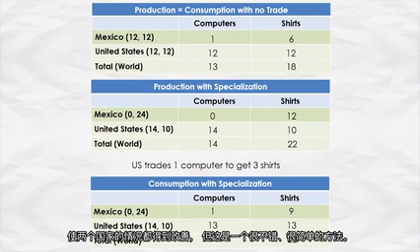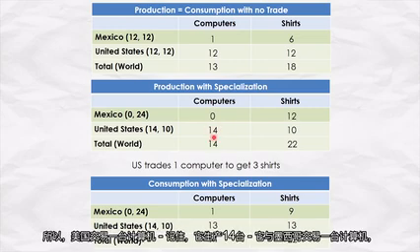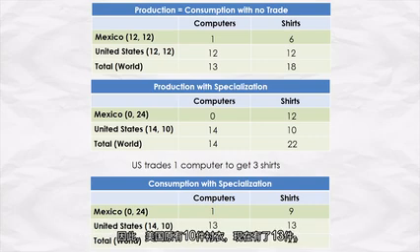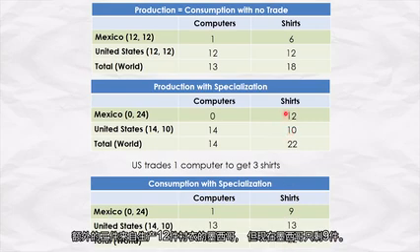So the United States trades 1 computer. Remember, it produced 14. It trades 1 computer to Mexico. So the United States now has 13. It gives 1 to Mexico. Mexico has 1. In return for 3 shirts, so the United States used to have 10 shirts. Now it gets 13. Those extra 3 shirts come from Mexico, which produced 12, but now Mexico only consumes 9.